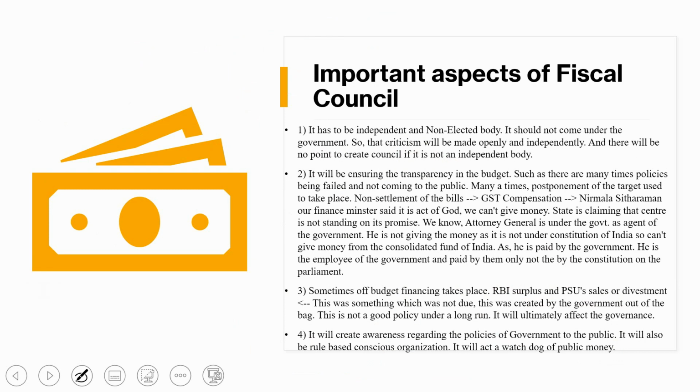So what are the important aspects of the fiscal council? The first aspect is that it should be an independent and non-elected body, okay. It should be an independent and non-elected body.